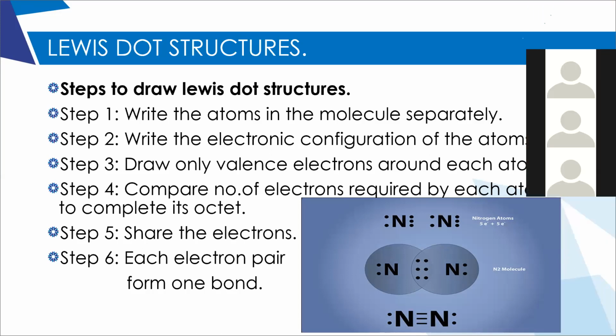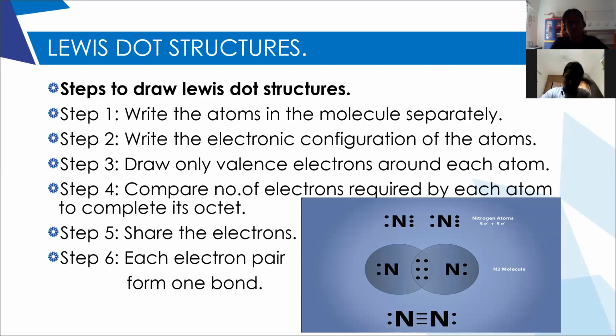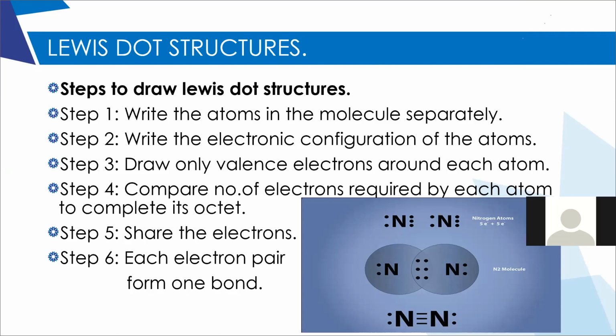2, 8, 7. So only 1. 2, 8, 7. Yes. Ria, Krishna, Ayman, are you able to follow? Yes, ma'am. Ma'am, 2, 8, 7 is the electronic configuration.